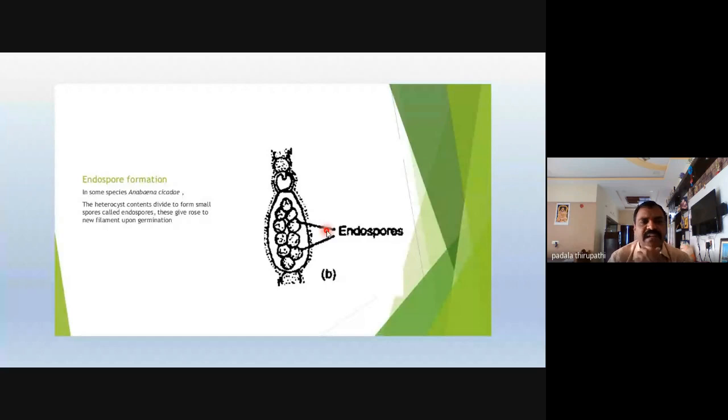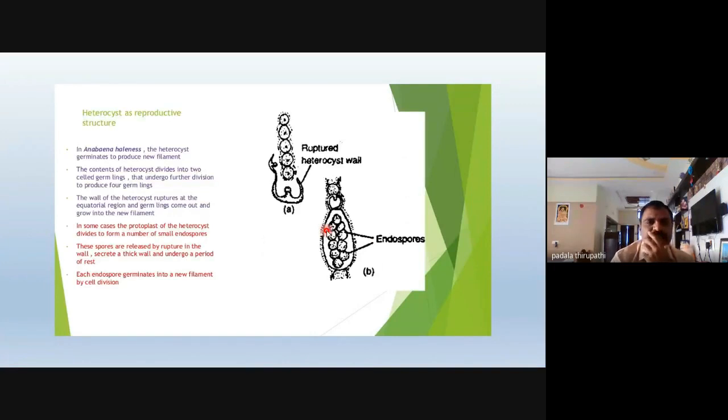Mainly the heterocyst content divides to form small spores called endospores, which means we observe them in the heterocyst region or heterocyst cell. These give rise to a new filament upon germination. So these endospores form at the site of the heterocyst cell, and whenever favorable conditions occur, the spores produce the entire filament of Anabaena.